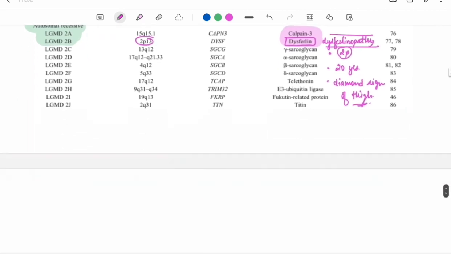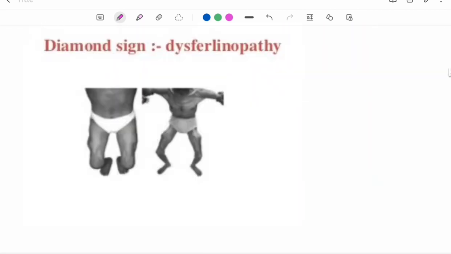So what is this diamond sign of thigh? So this is the diamond thigh. This sign is due to selective muscle wasting of vastus lateralis and rectus femoris in their upper and lower part. So muscle sparing of middle part portion. Here is the muscle sparing.